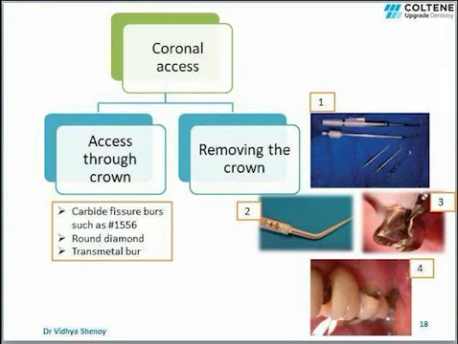But sometimes even if the crown requires replacement, the clinician may elect to retain it during retreatment for the sake of isolation. So once we have considered the advantages and disadvantages and we have made the decision whether to retain the crown or not, we can go ahead with the treatment. If the decision is made to retain the crown, then an access is created through the crown. For this we can use different burs such as carbide fissure burs, round diamond to access through ceramic, and transmetal bur if a metal crown is present.